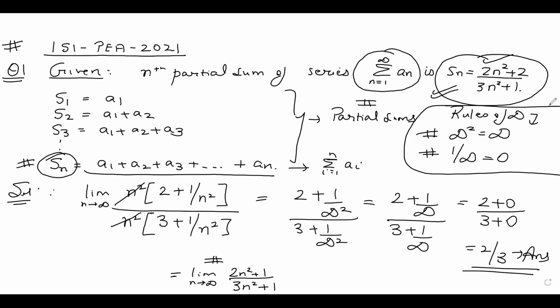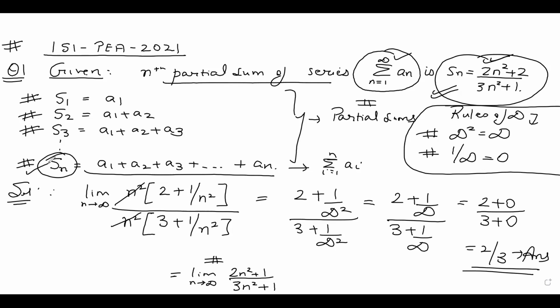So I am revising the question again. We were given that the nth partial sum of this series was equal to this. So this is the sum S1, the partial sum when you only have A1. S2 is nothing but A1 plus A2. S3 is nothing but A1 plus A2 plus A3.